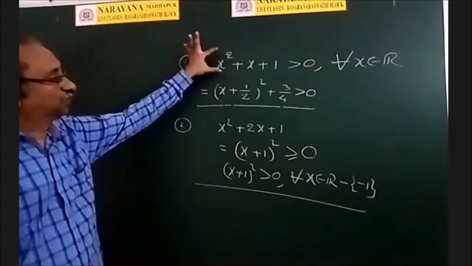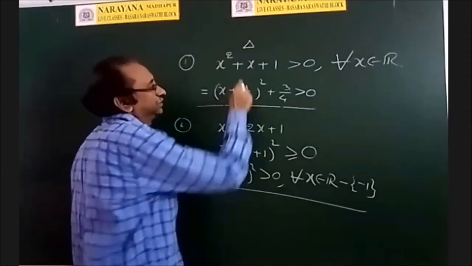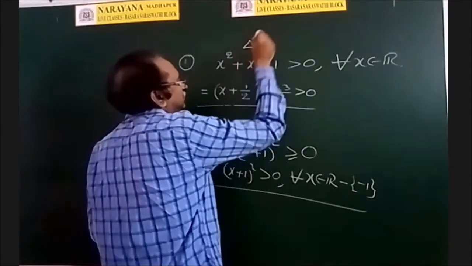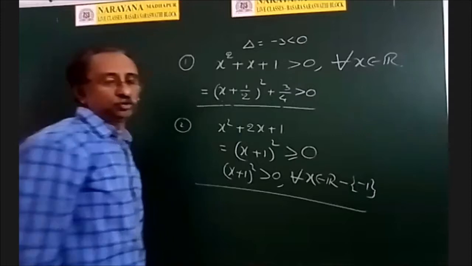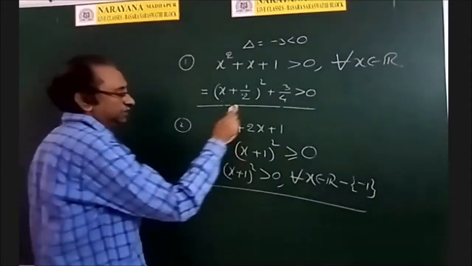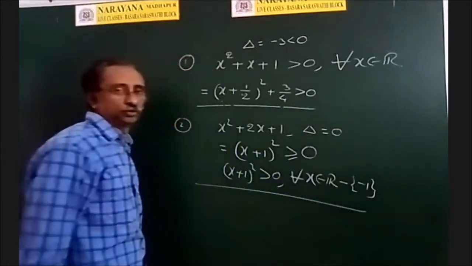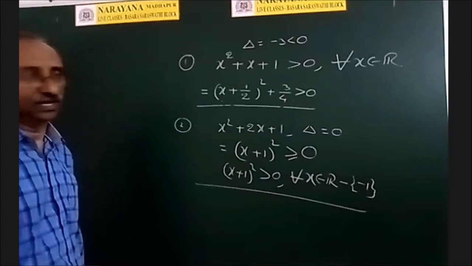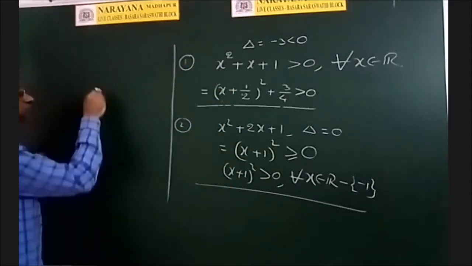See here, what is the discriminant? b square minus 4ac, 1 minus 4, minus 3, negative. The roots are imaginary. Okay. And here, what is the discriminant? The discriminant is 0, so the roots are equal. So again, we see another case in the discriminant negative case.